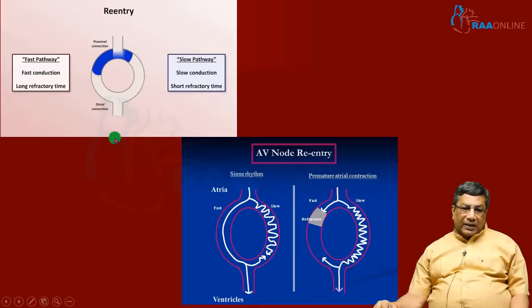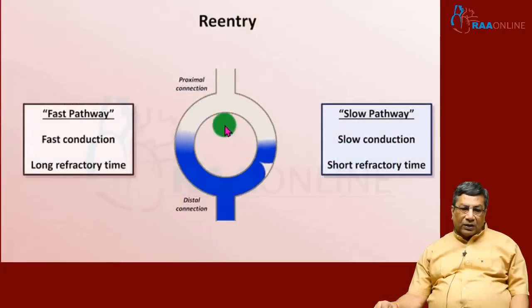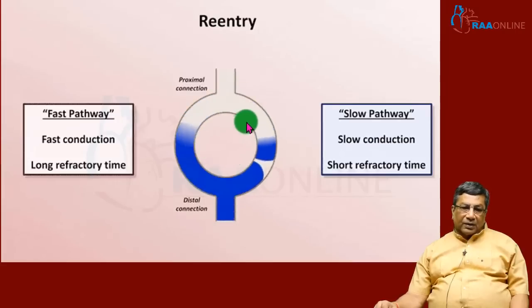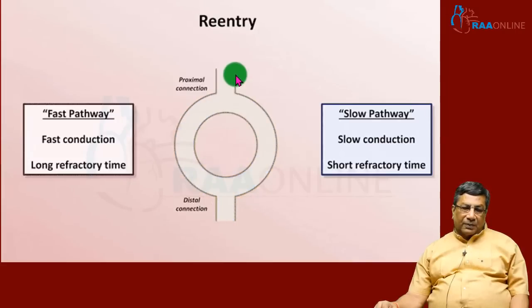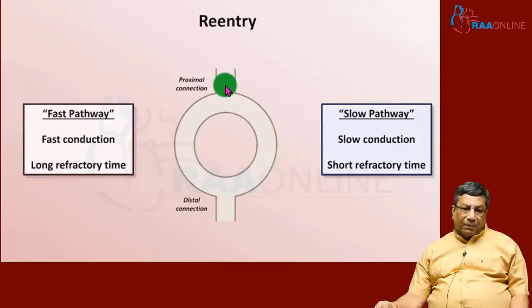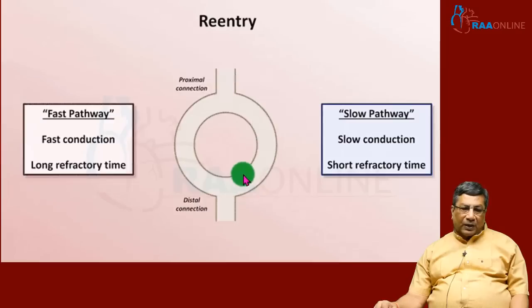So what is the mechanism of reentry? Normally, whenever an impulse finds abnormal tissue, it will go around the tissue to reach the distal myocardium. So this is the basic reentry mechanism. But in the AV node, some people may have two types of pathway: a fast pathway and a slow pathway.